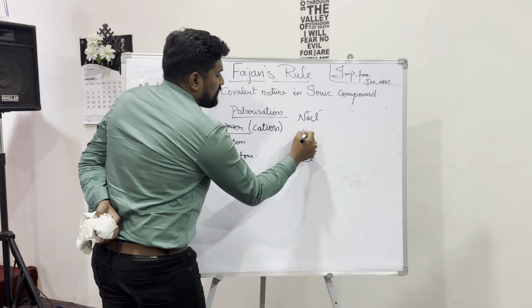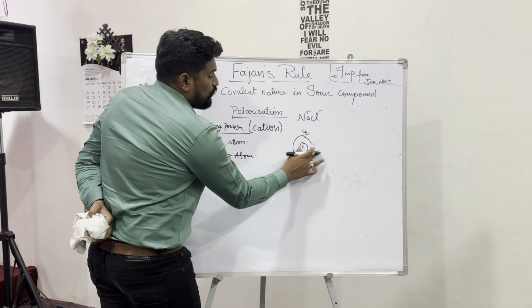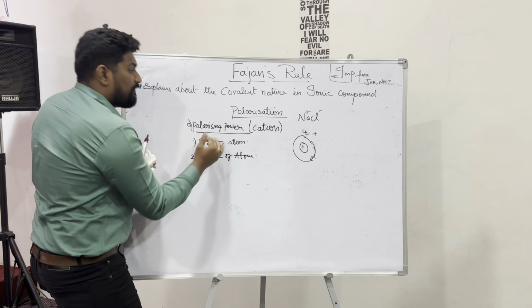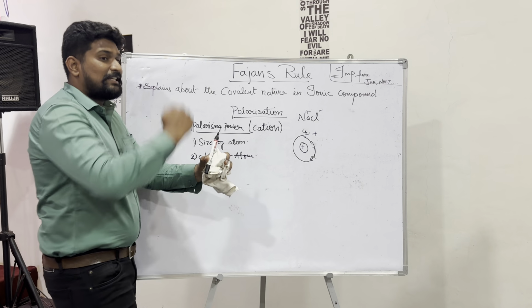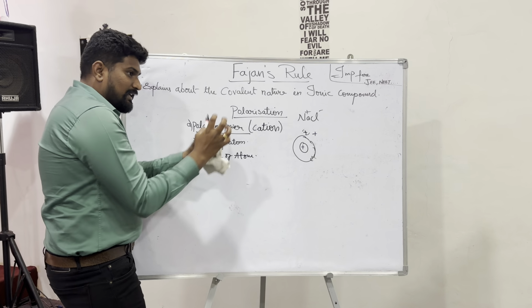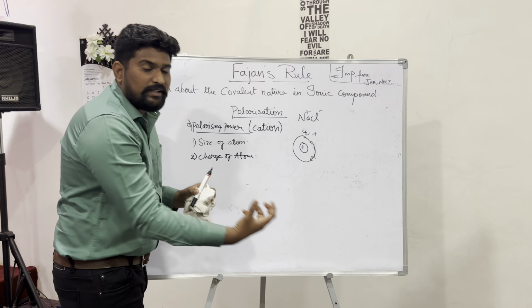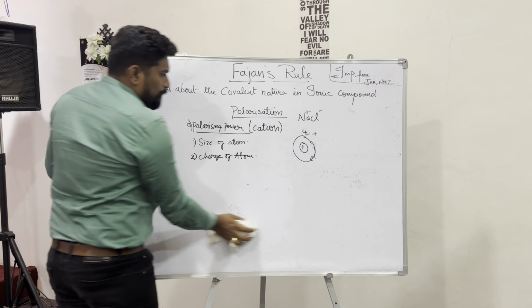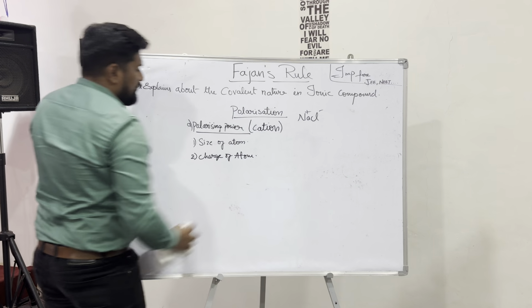After 1 plus, it is more. After losing 2 electrons, it is even more. Very simple. So when the charge increases, the polarizing power increases, so that the cation can pull more electrons from the anion, which means it can distort the anion. I hope you are clear now. So this is about the charge of an atom.